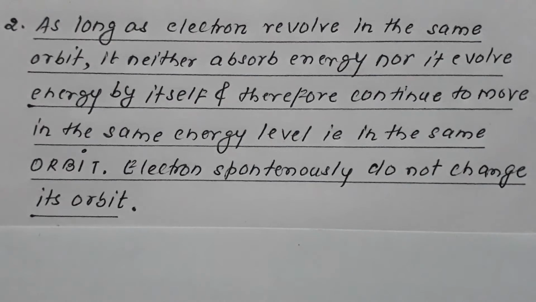The electron does not change its orbit on its own, so the shrinking of the orbit is not possible. It has been rejected in Bohr's model. The shrinking of the orbit, which was the major problem in the Rutherford model, is rejected by Bohr, saying the electron does not change its orbit by itself.